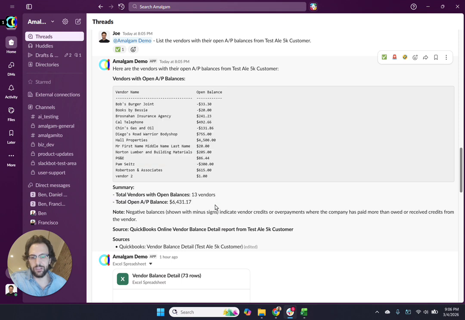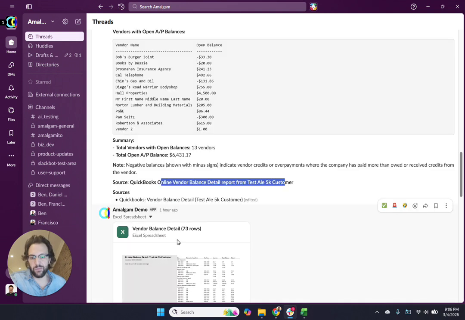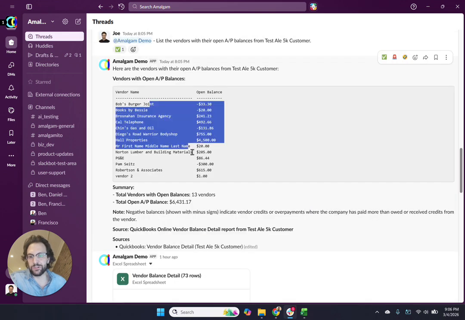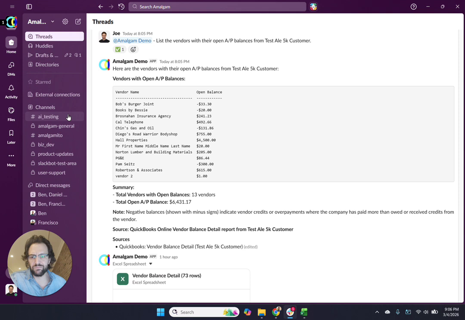It gave me a summary, 13 vendors. What's the open balance? Remember, negative balances mean that it's a credit. Looks like this one's negative. Says where I got it from and also gave me a little report there. Super simple, but super clear, right? But there's a whole bunch of other things I can do.